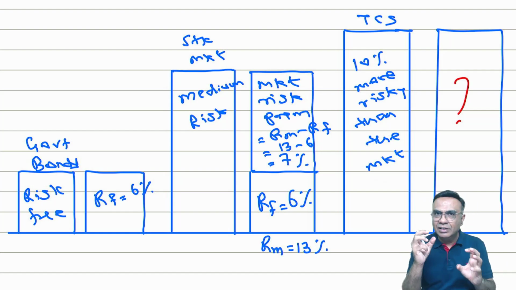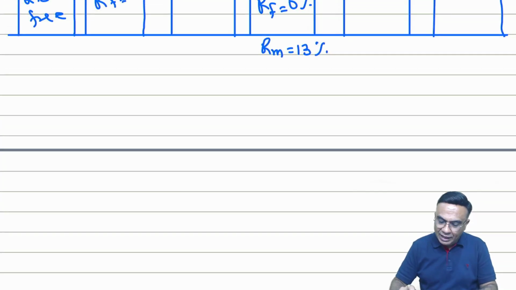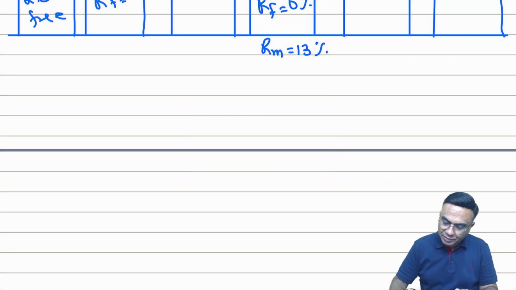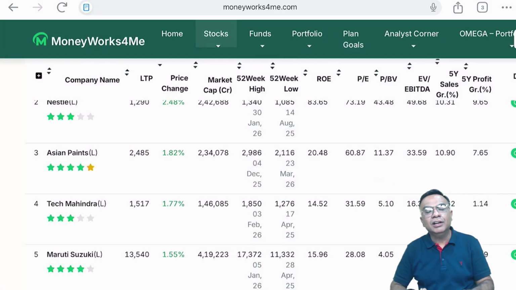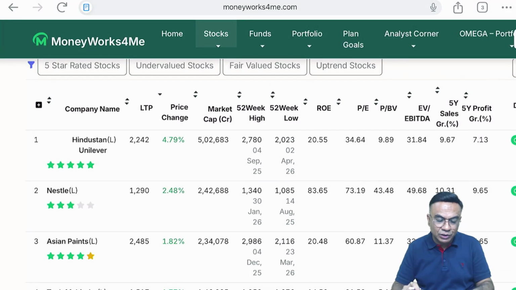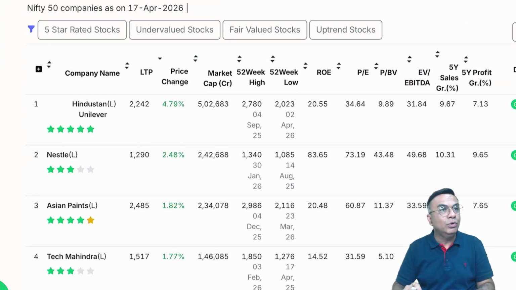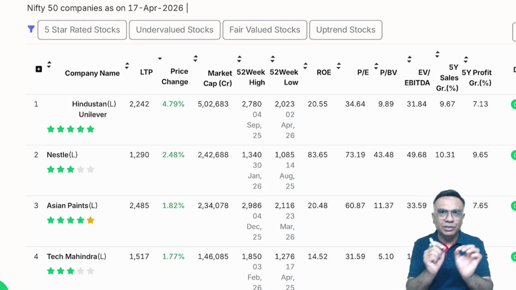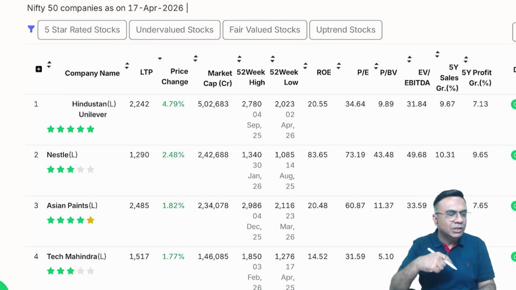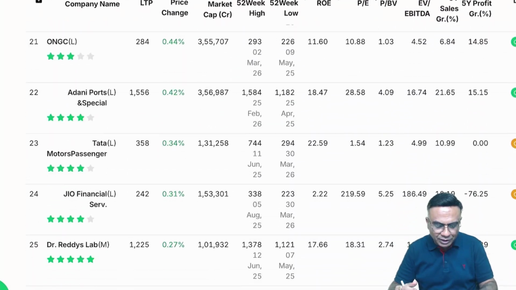Now for that, let us go to the market. Let us understand this one thing. As far as the Indian market Nifty is concerned, there are 50 companies in the market. Now this is the list of Nifty companies. Just concentrate on the fourth column. Can you see the market cap column? What is market cap? Number of shares into market price. Now HUL is the first company, then Nestle, Asian Paints. Like this, there are 50 companies. Can you see?